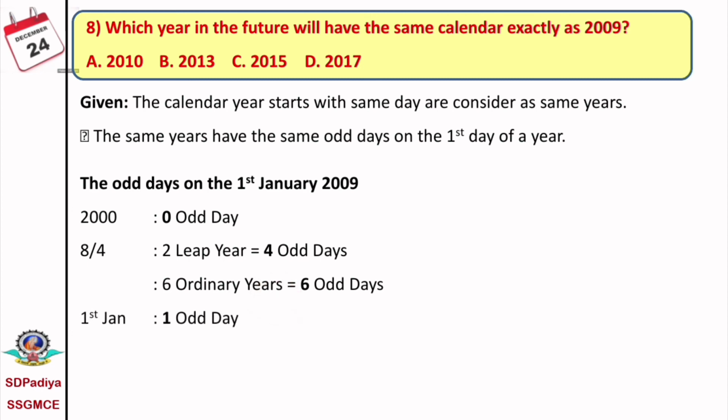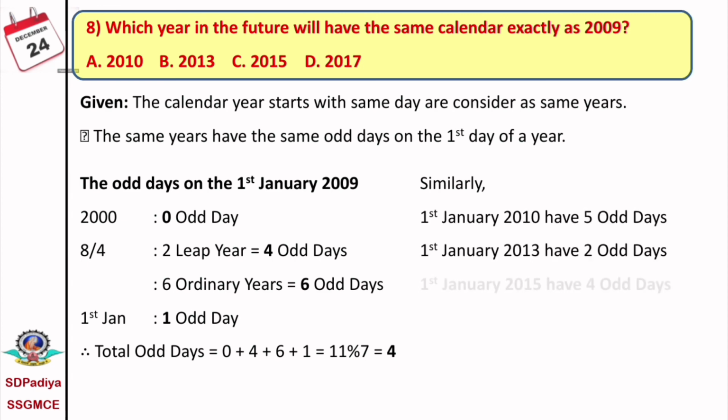And the date is the 1st January, therefore it is 1 odd day. The total of the odd days is 0 plus 4 plus 6 plus 1, that is equal to 11. And 11 mod 7 is equal to 4. We know 0 means Sunday, 1 means Monday, 2 means Tuesday, 3 means Wednesday, and 4 means Thursday. Now, similarly, if we calculate the 1st January 2010, then it has 5 odd days.